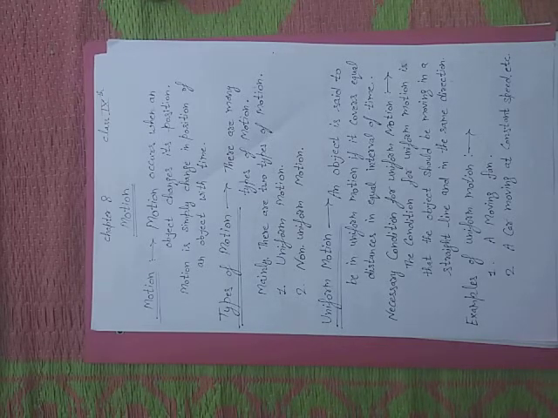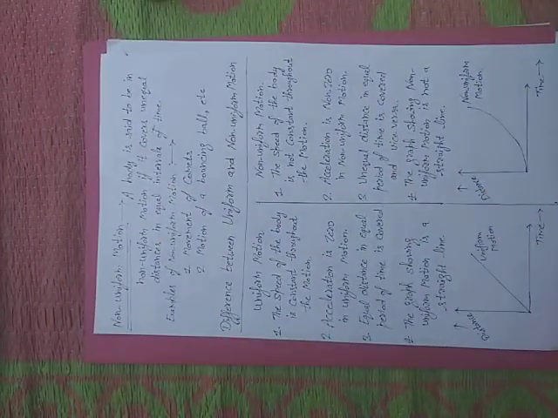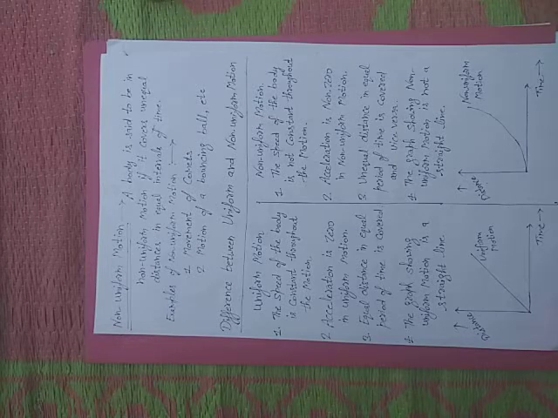There are some examples of uniform motion: a moving fan, a car moving at constant speed, any train moving at constant speed. The motion of a pendulum is also called uniform motion because it covers equal distances in equal intervals of time. Now, non-uniform motion: a body is said to be in non-uniform motion if it covers unequal distances in equal intervals of time.